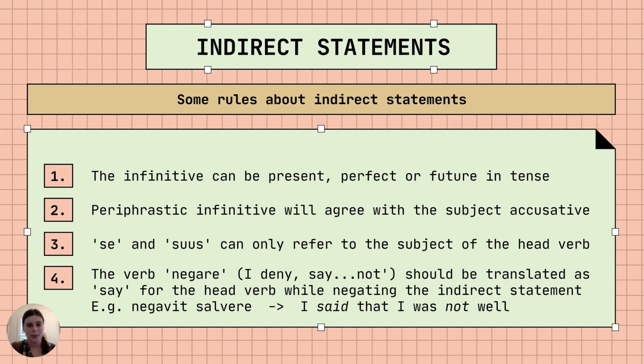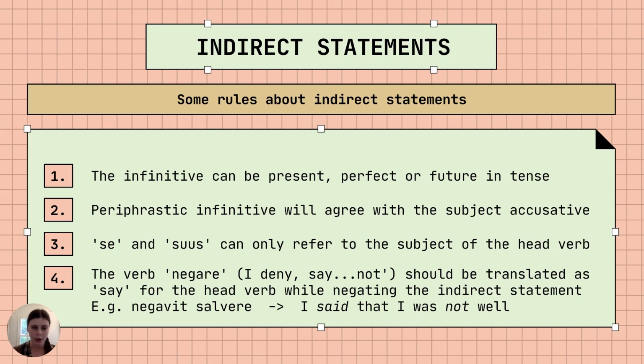Periphrastic infinitives will agree with the subject accusative. Now, if you don't know what periphrastic means, I do have a video on that. But basically, it just means that it's going to be made up of a participle and the verb to be in the infinitive. And those two words together create the infinitive. But because we have the participle with the infinitive form of the verb to be, the participle is going to go into the accusative because it's going to be agreeing with the subject. And then it'll either be singular or plural, and then masculine, feminine, or neuter, depending on what the subject of the indirect statement is.